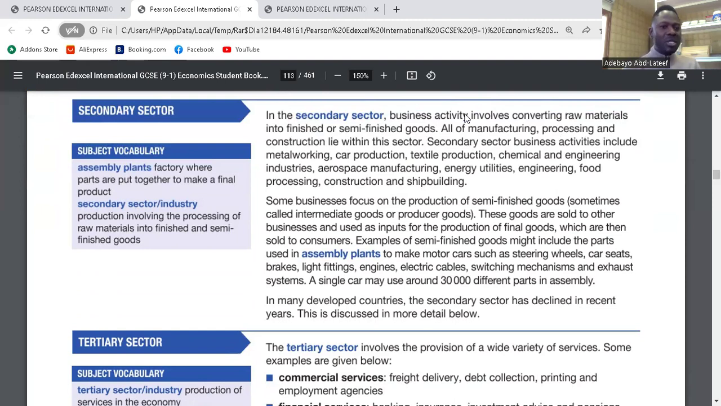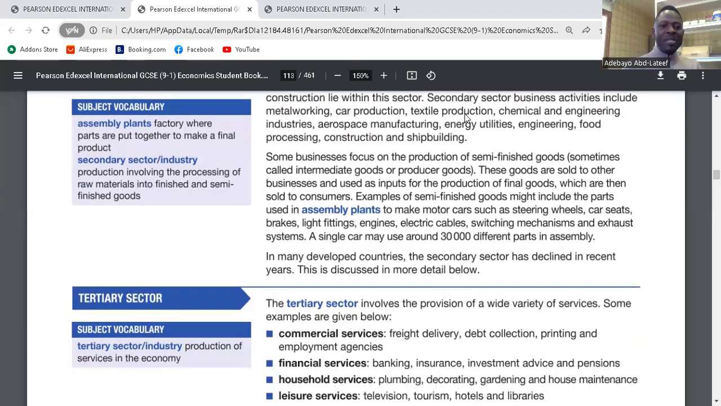So examples of the secondary sector are the producers of goods, the manufacturers of goods, road building, construction, the bakery. They are all secondary sector. Clear? Not the supermarket selling bread, the bakery. Clear? All right.